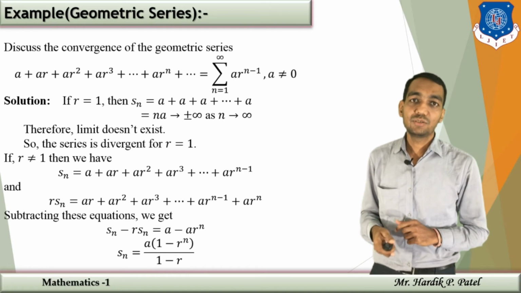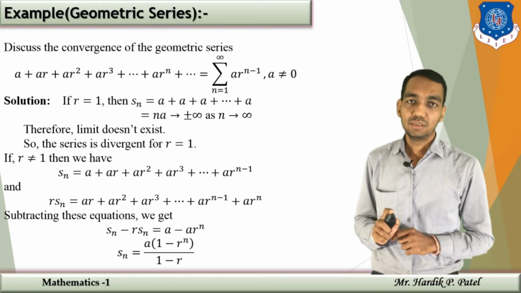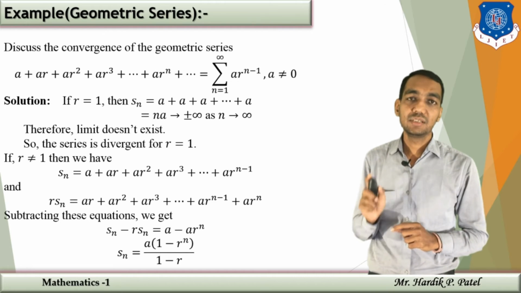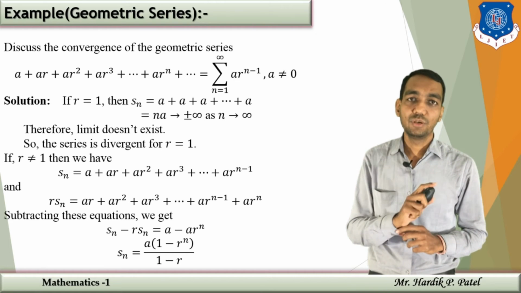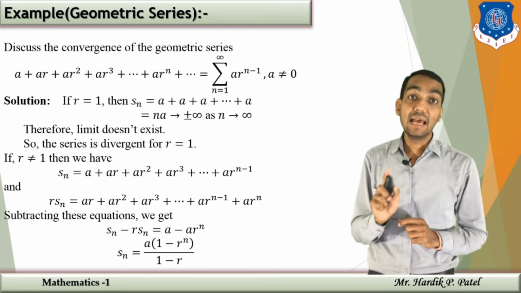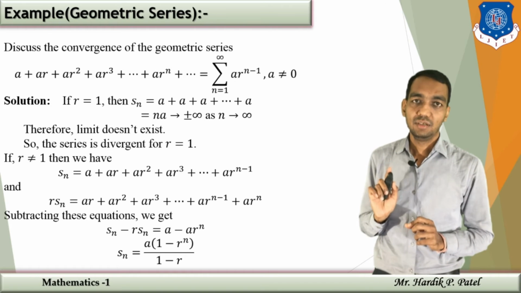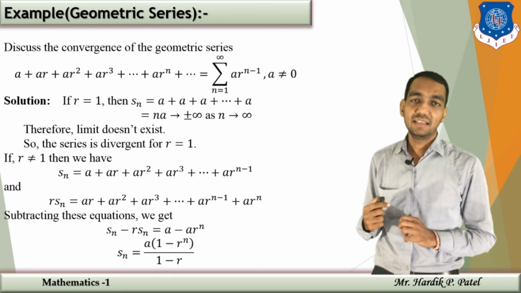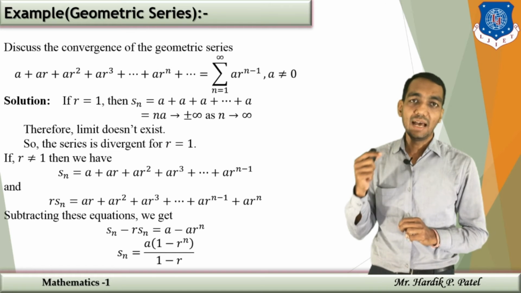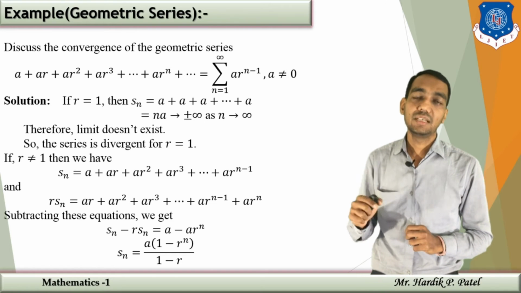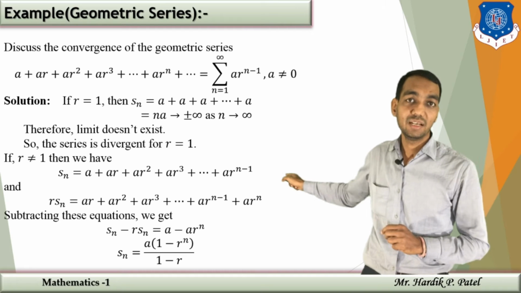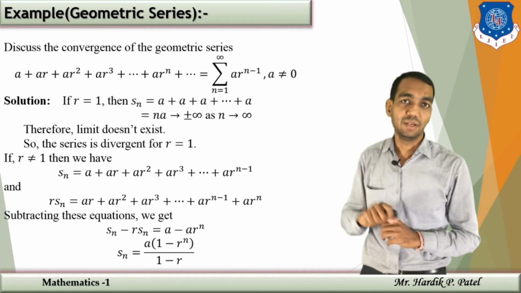Now in the case of r not equal to 1, Sn will be a plus ar plus ar square and so on, up to ar raised to n minus 1. And if you multiply Sn with r, then that will be ar plus ar square plus ar cube and so on up to a into r raised to n minus 1 plus a into r raised to n.